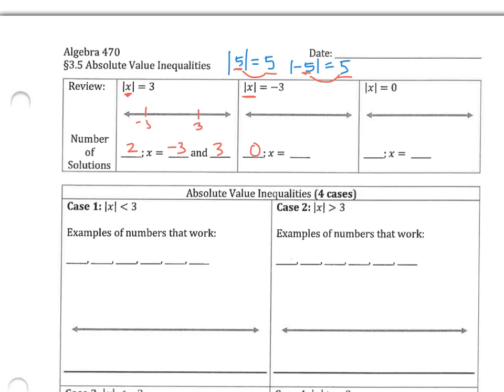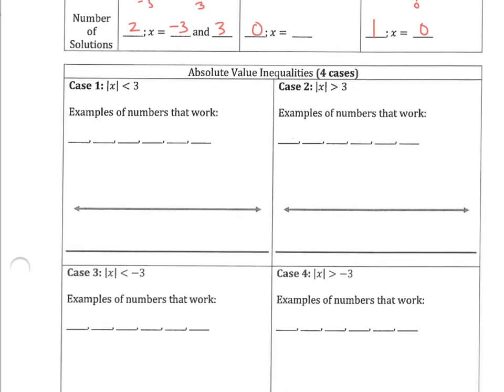All right, but then sometimes you get the absolute value equal to 0, and since 0 is neither positive nor negative, there is only one solution, and that is 0. So 0 is the only number. 0 is 0 away from 0 on the number line. All right, so that's just a quick little review. So now what we're going to do is apply that to our inequalities.